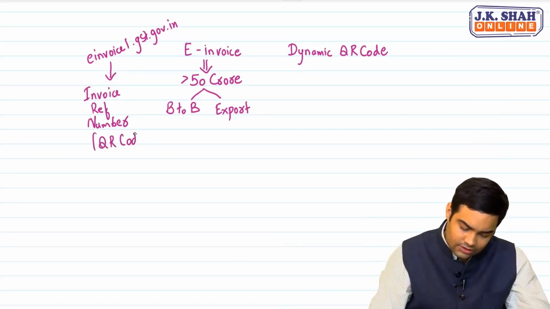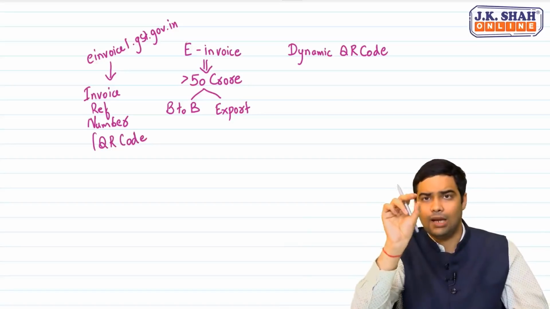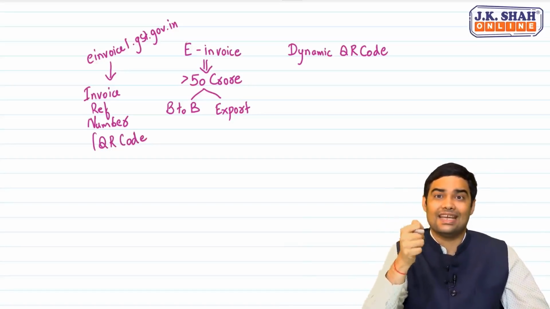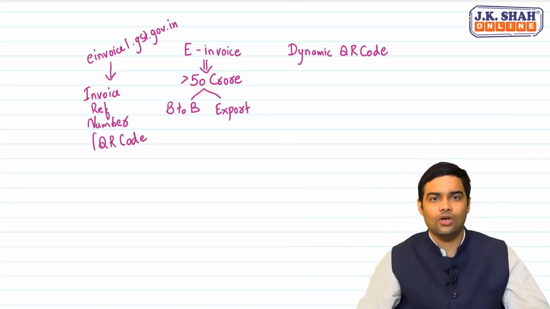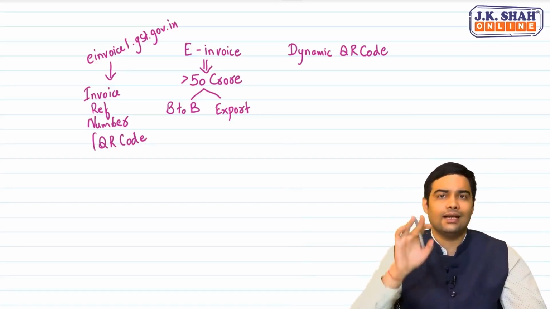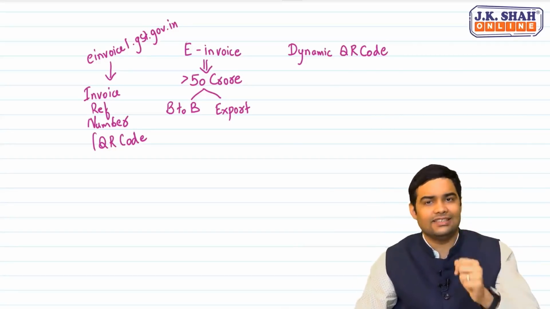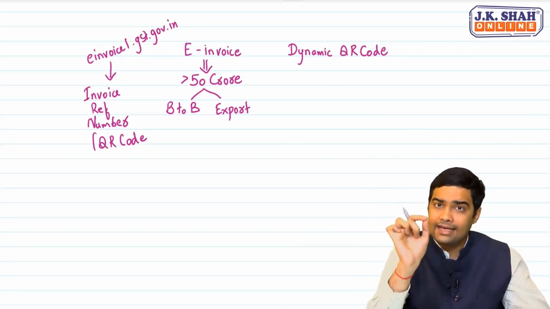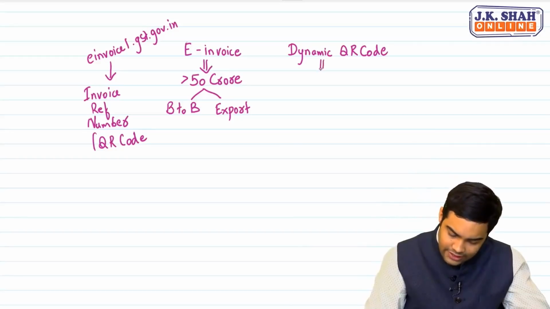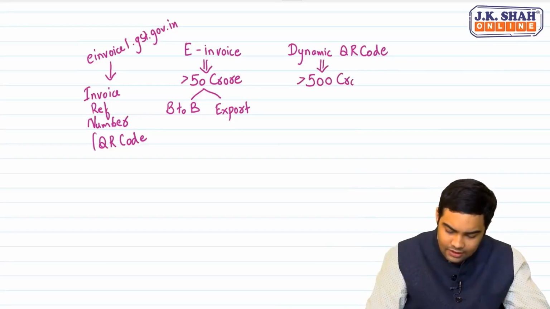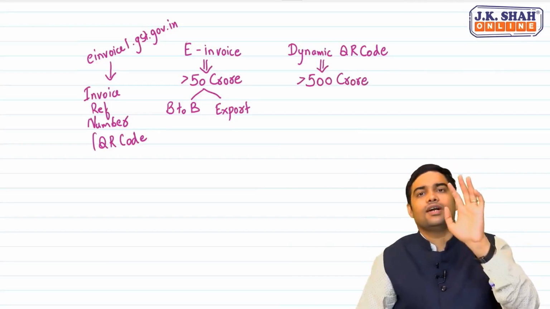Sir, what is this QR code? You have seen that black portion where you can scan. That QR code should be there on the invoice. That becomes an e-invoice. Authenticity. That's the basic objective. Dynamic QR code even today is required only if the turnover exceeds 500 crores.